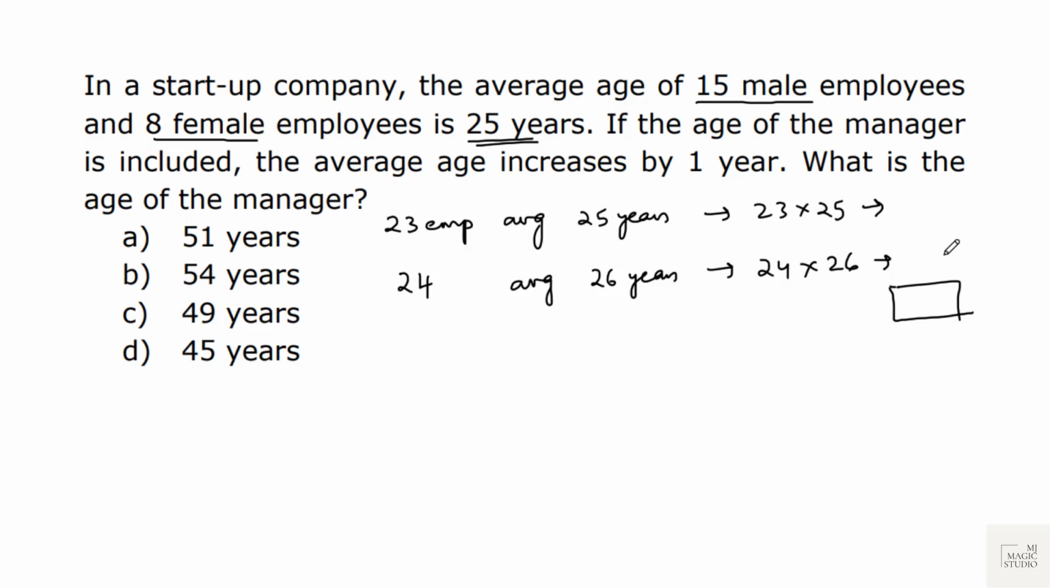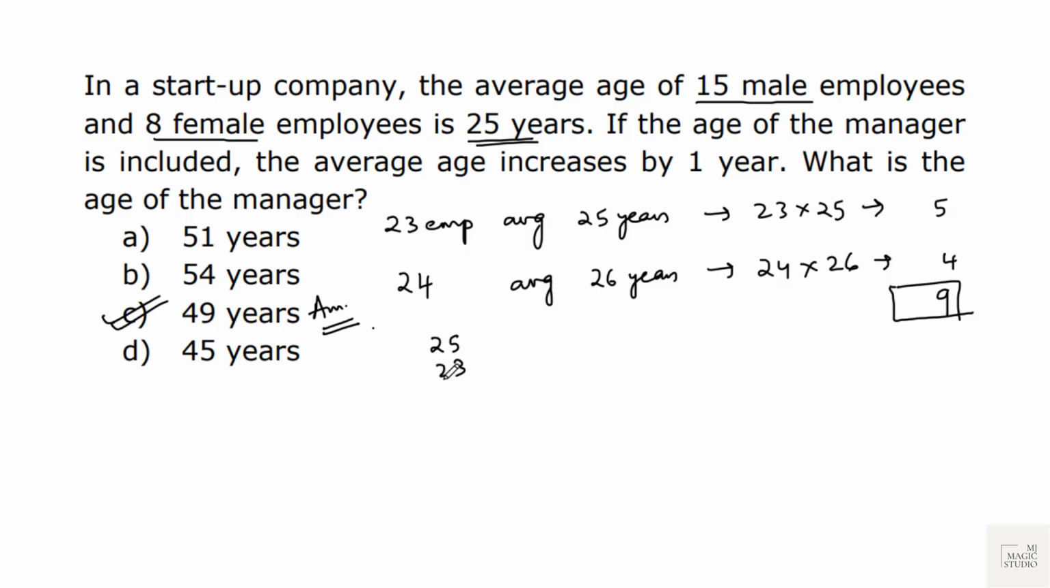6 into 4 is 24, 5 into 3 is 15. So 4 minus 5 will be large digit 9. So 49 would be the answer straight away. Or simply you just multiply or play with the large digit. If the large digit is 9 in all the options, then multiply it fully.